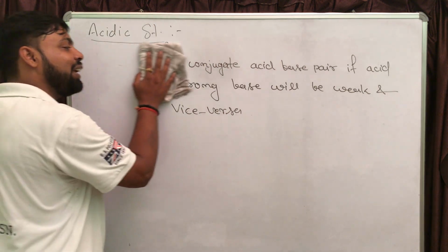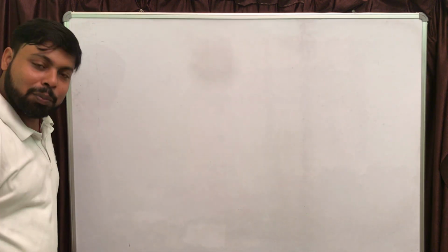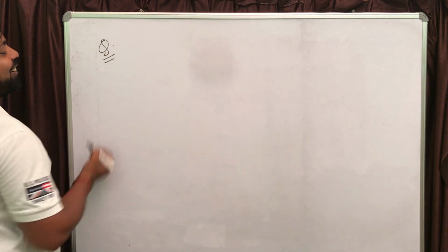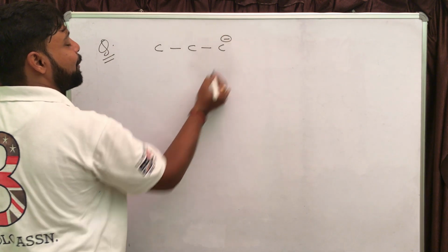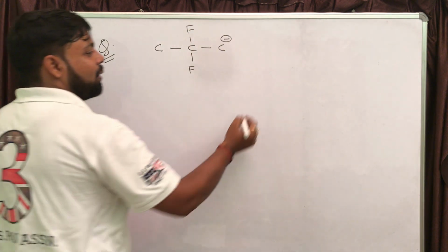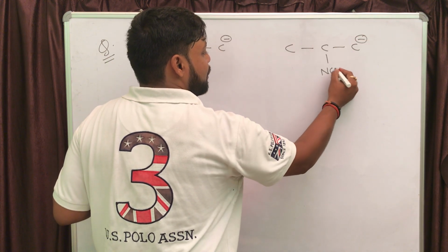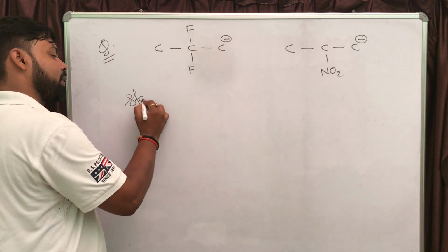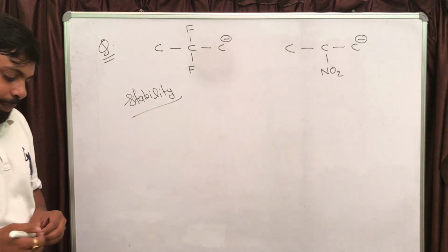Before moving to the acid strength problem, I want you to do one more problem on stability of ions. It is quite interesting. Let us say I have a carbonyl and two fluorines attached at the alpha carbon, and in one more case, a carbonyl with NO2 attached, and it is asked to decide the stability order of these two.